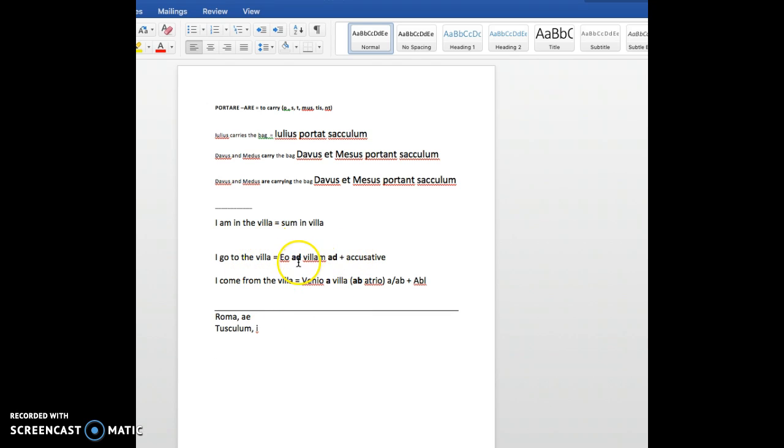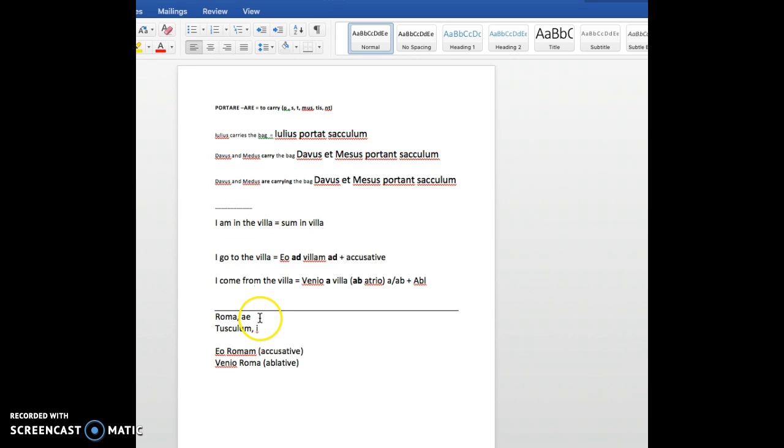So I go to Rome, instead of ad Romam, is only Romam, okay, eo Romam. So the case is the same, accusative, but you don't have the preposition. So I come from Rome is Roma with the ablative rather than ab Roma, okay?